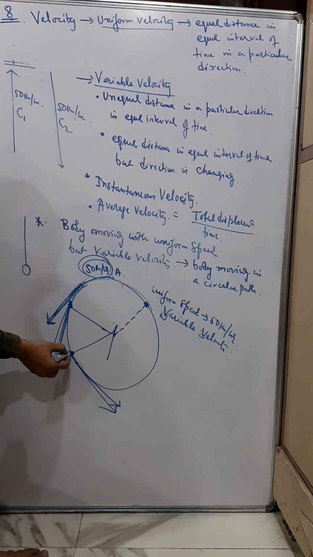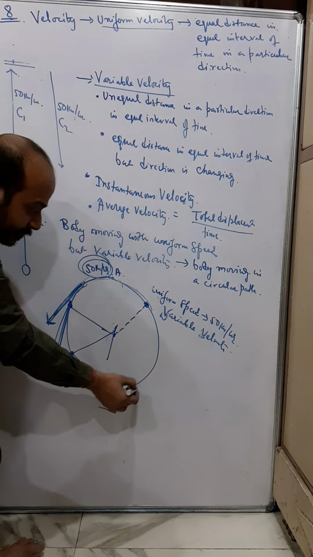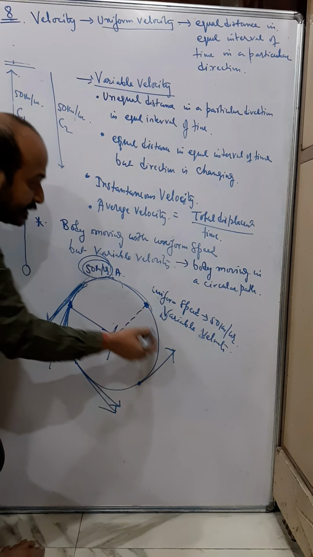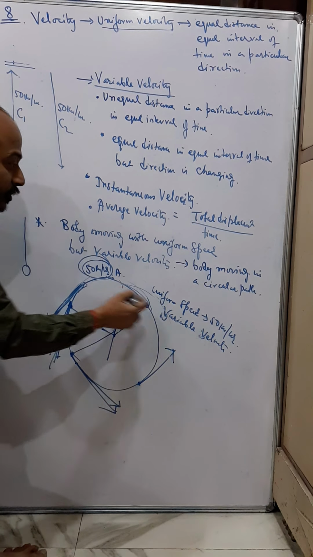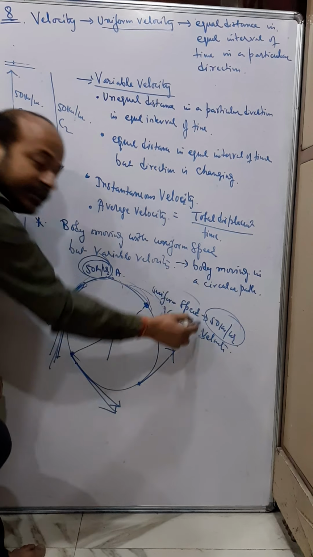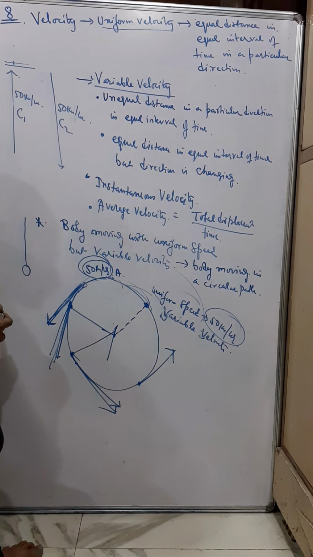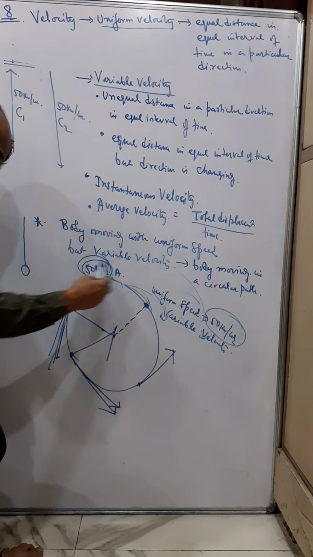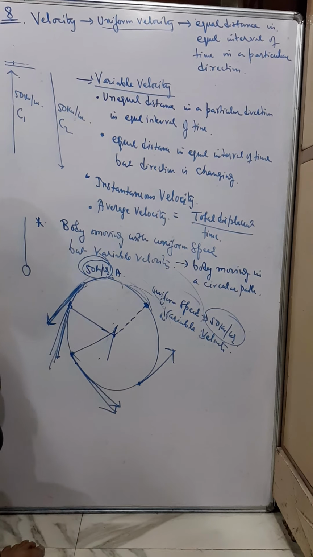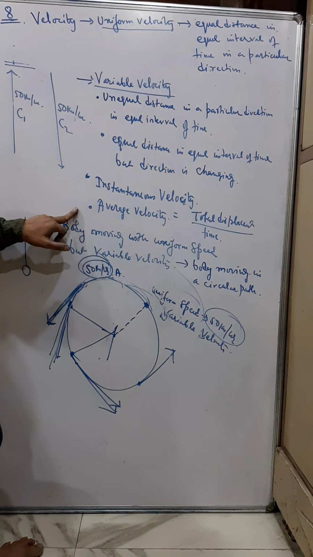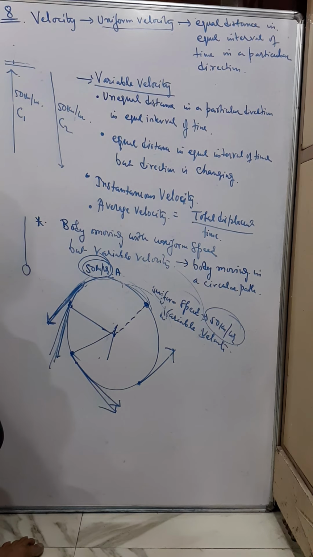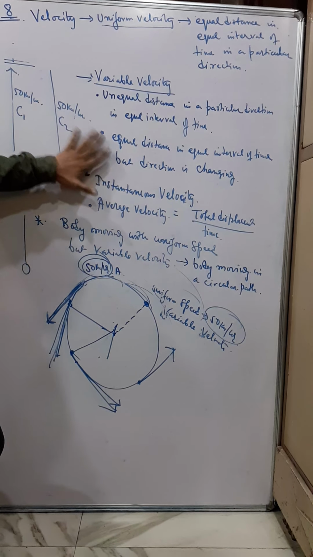When the body is here, its direction is this. So the body, although it's traveling at a uniform speed, has a different velocity because it's changing all the time. So that's about variable velocity.